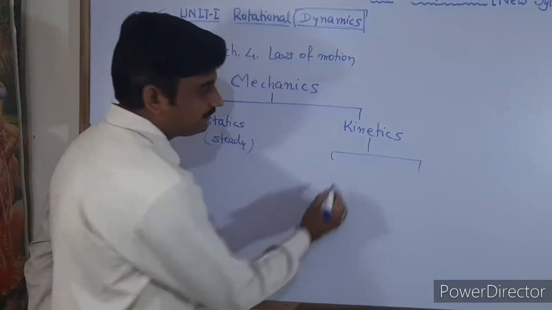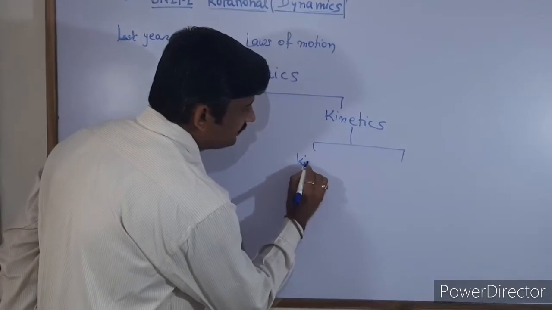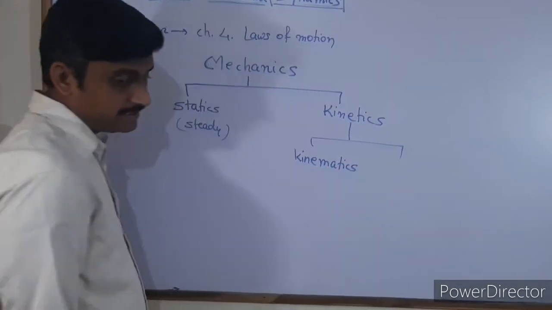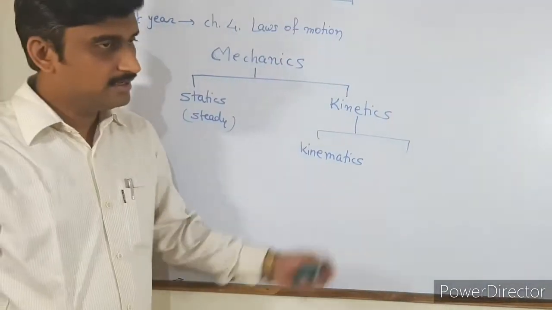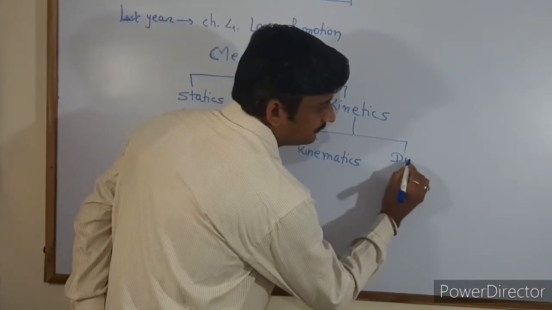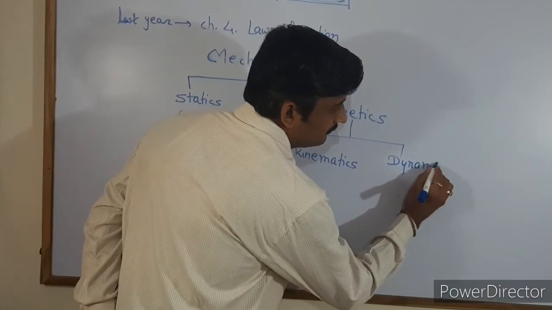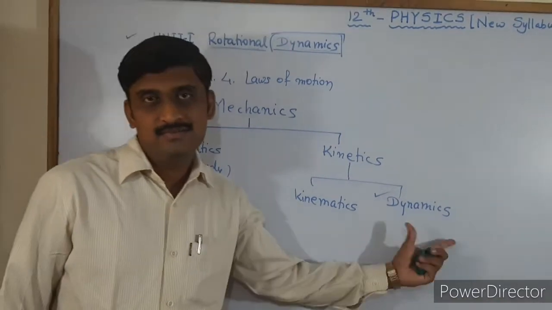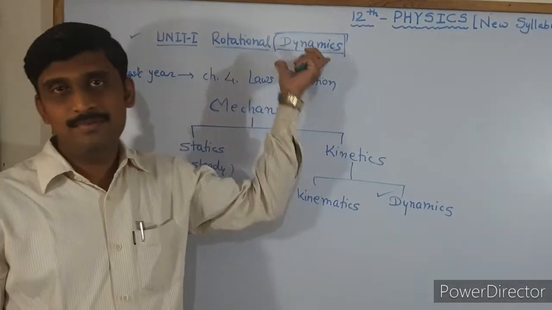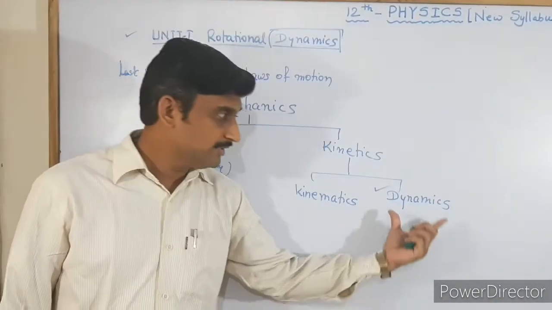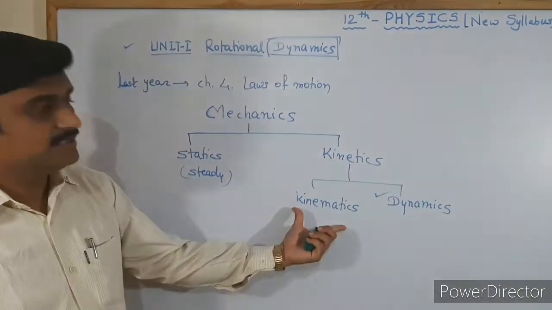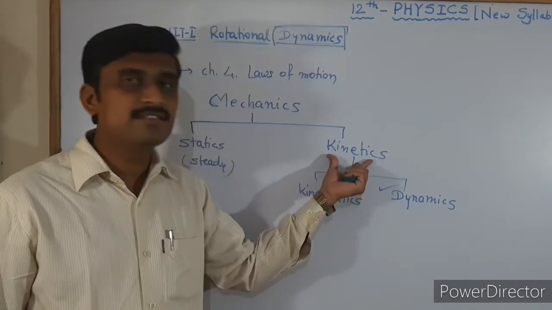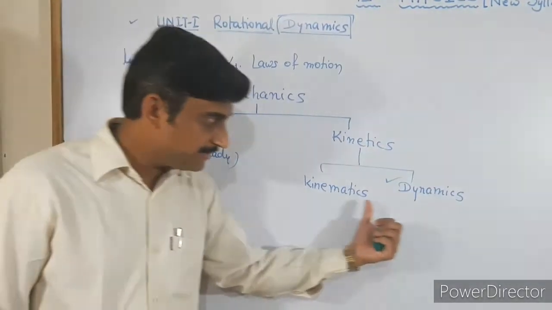One is kinematics and another is dynamics. Now here we get the word in our topic, that is dynamics. Dynamics and kinematics are the types of kinetics, that is, particles in motion, but there is a difference between the two.